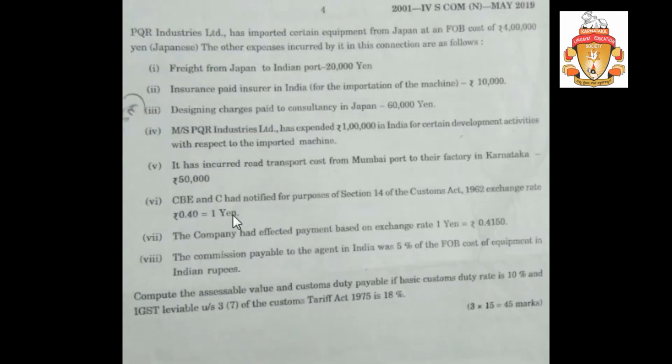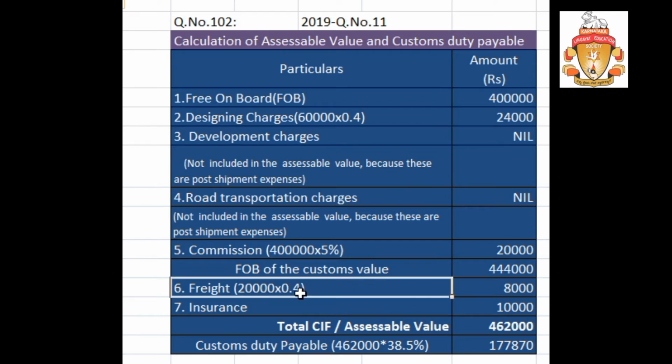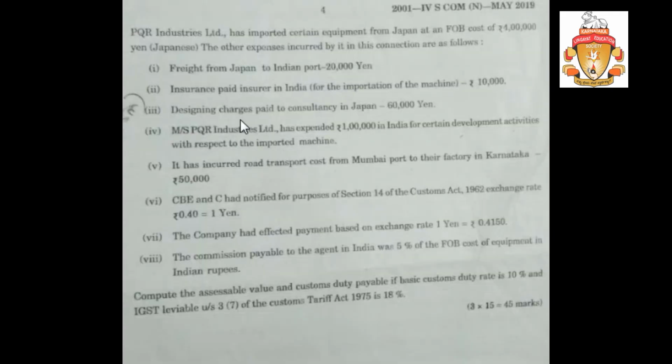Then the other expenses incurred by it in these transactions are as follows. Freight from Japan to Indian airport 20,000 yen, right? So 20,000 yen is freight. We'll see this freight here now. So 20,000 freight at a 0.4. I will show that later, right? Next one now. Insurance we will take last.